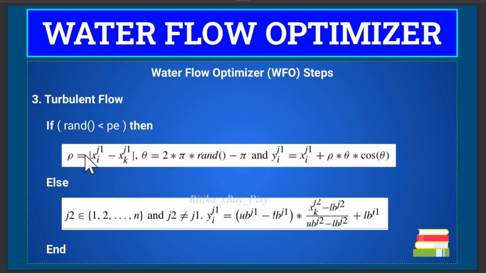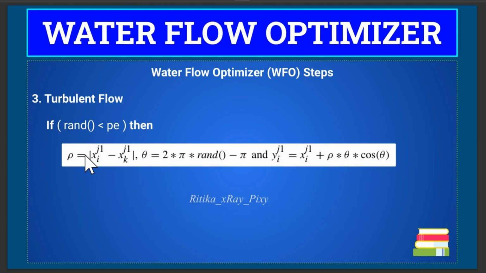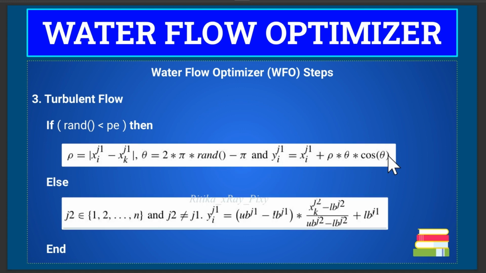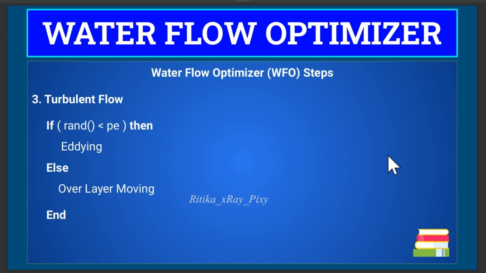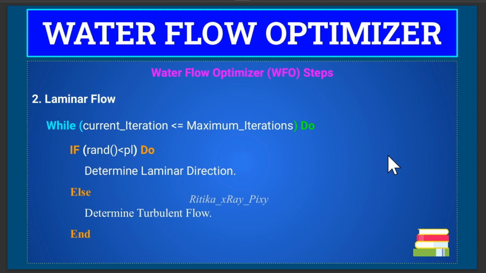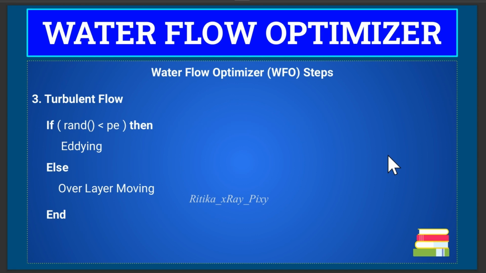So suppose this condition is true. First we will compute the distance and then update the position, else we will select another dimension and update the position for the overlay moving using this equation. Done. In this algorithm, first we will select whether we want to perform laminar flow or turbulent flow. If this condition is true, perform laminar flow, else we will perform the turbulent flow. In turbulent flow we have adding overlay moving.